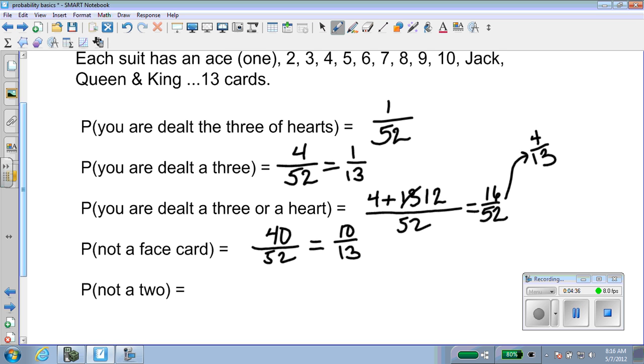The probability that the card is not a 2. Well, if there are 4 2s, like there are 4 3s, then the ones that are not 2s would be 48, because 52 minus 4 is 48. So that would be 12 out of 13. So there's some card probability.